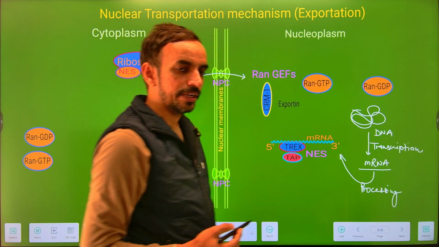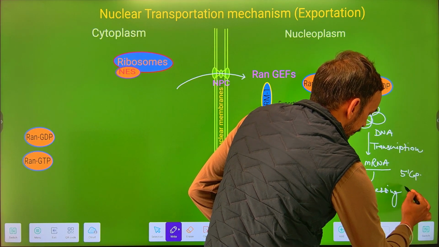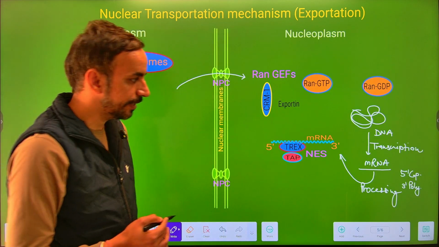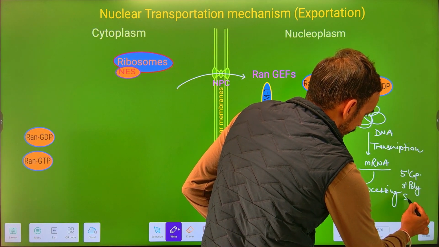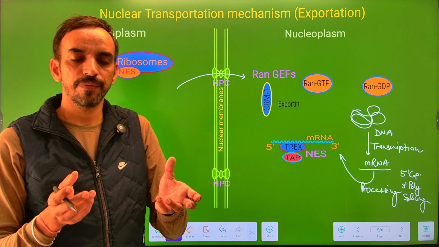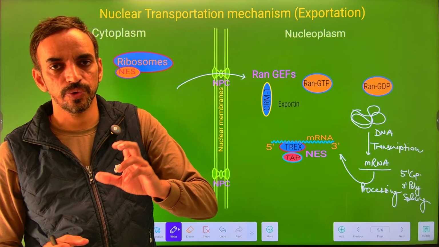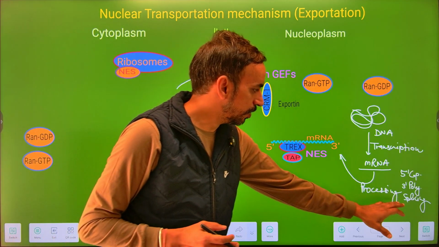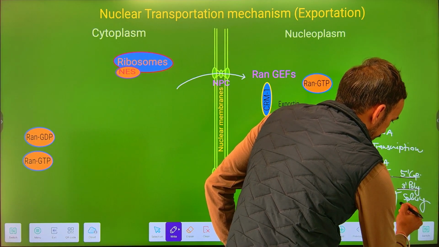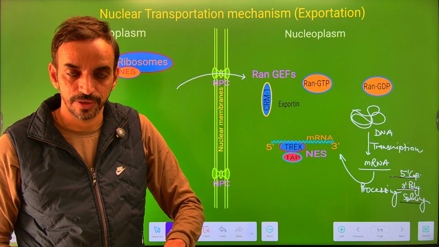Now the processing includes the 5' capping, 3' polyadenylation, about which we will talk later in molecular biology, and it also includes the process which is known as splicing. Now what is splicing? That is the removal of introns and the reunion of the exons, that is, removing the non-coding sequences and attaching the coding sequences back. That process is called splicing. We will discuss it well in molecular biology. The thing to understand here is that within the nucleus we have transcription, we have processing of mRNA.